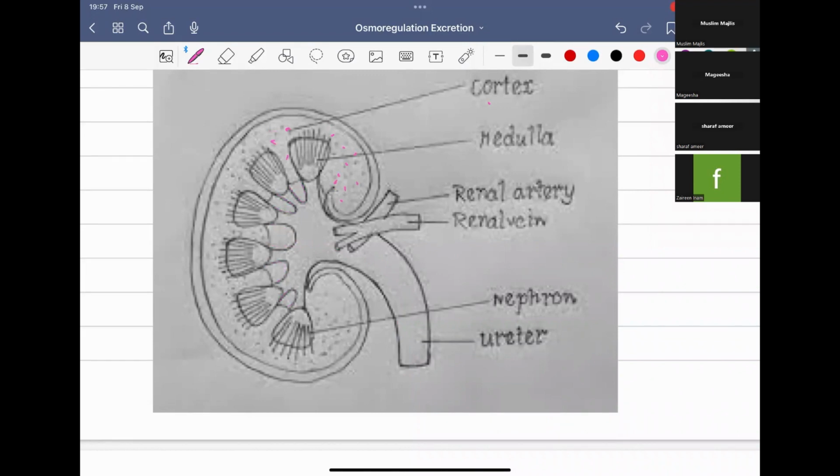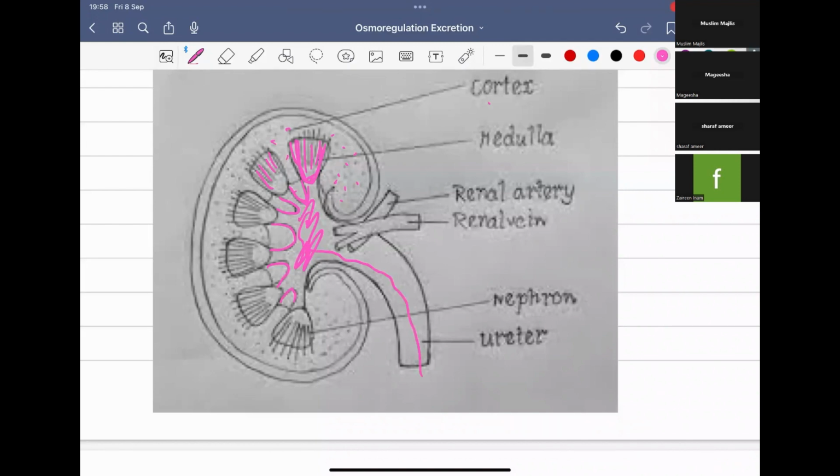Okay. Then the pyramids, you can see a striated appearance. It is because of the loop of Henle that is coming inside the pyramids. We will study what the loop of Henle is in a little while. And then the apex of the pyramids. So this is the apex of the pyramids. They are projected into the renal pelvis. This is the renal pelvis. Okay, through the renal papillae. So these are the renal papillae. This renal pelvis will lead into the ureter.